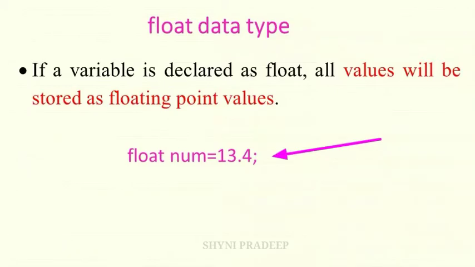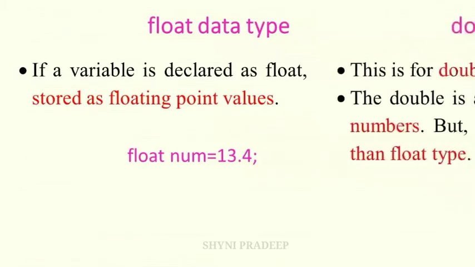See this example, float num is equal to 13.4. If you are adding a decimal point between integers, that number is called a floating point number. So if you want to store a floating point value, you have to declare the float data type. Next, double data type.